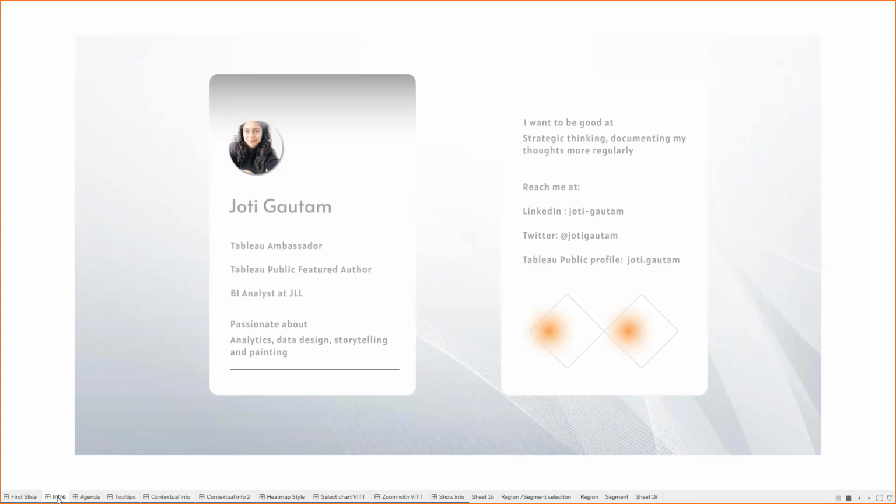If you have a public profile and you want to learn new things, engage in the community and start working, that will really help in your career and in your portfolio. It helps a lot. It personally helped me a lot. Moving ahead, I'm working as a BI analyst at JLL. This is the recent job which I switched, and it's a great organization with a really positive environment for learning.